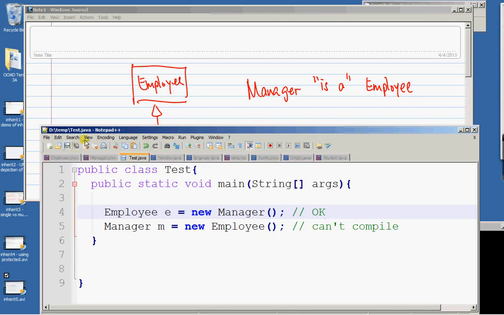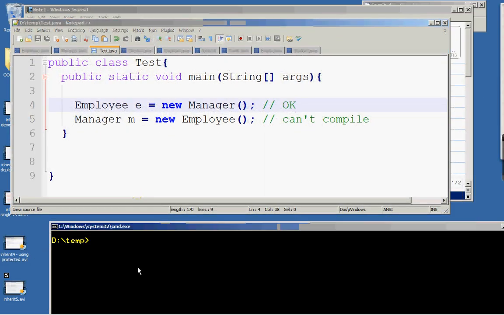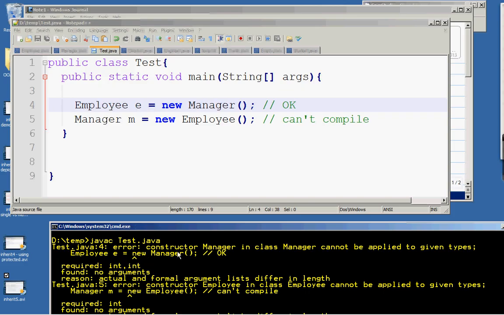Okay, let's take a look at the compilation error which will result. Oh, it's got to do with my constructor in Manager. Hold on.